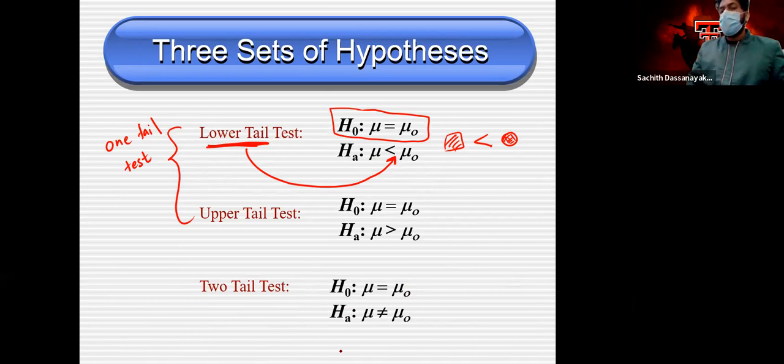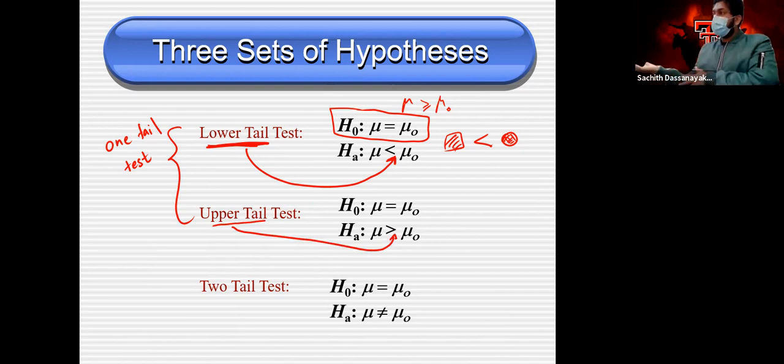You don't have to worry. It doesn't matter if you write it like mu. Since here you have less than, you can write it as greater than or equal to mu naught. That's fine, but equal is enough. The other one is the upper tail test. Since it is an upper tail test, the alternative is greater than something. We check something greater than something, so it goes to the upper tail. Both the lower tail and upper tail tests we call one-tail tests.